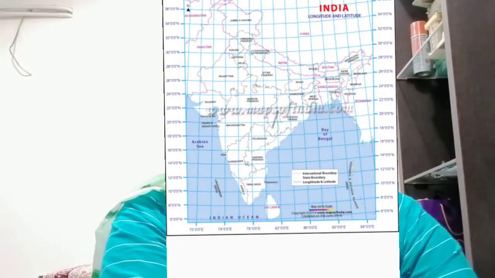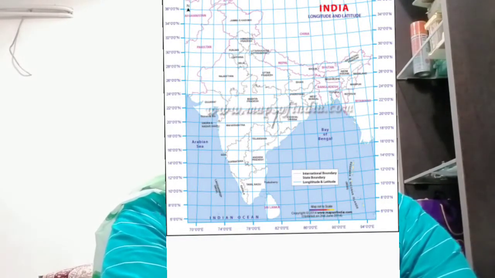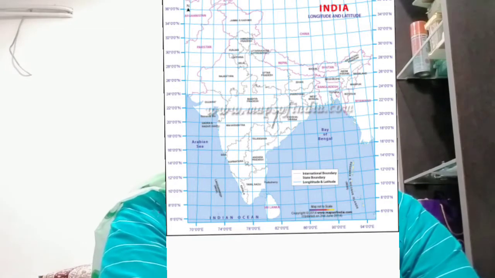For example, Delhi. Delhi is located at 28 degree 36 minutes 50 seconds north latitude and 77 degree 12 minutes and 3 seconds east longitude. So in this way, for location of any place, we should know only one latitude and only one longitude. Here we have seen the example of Delhi. So how to understand, how to describe the extent of a region?